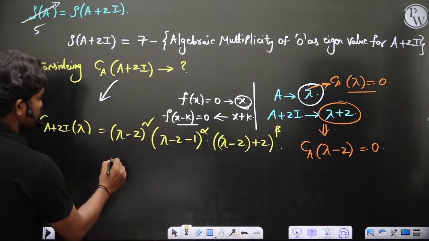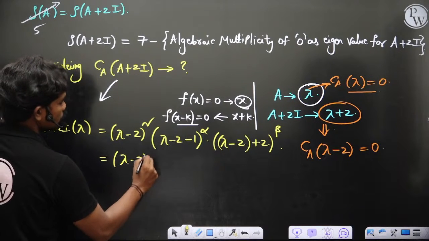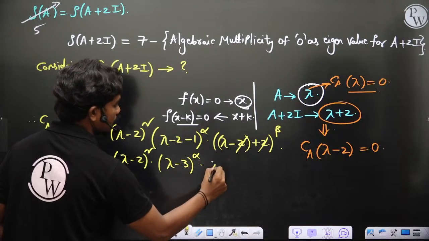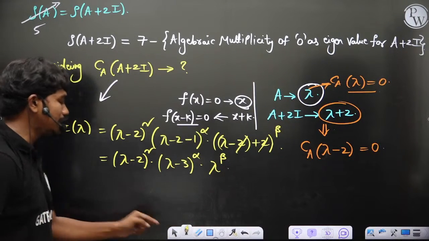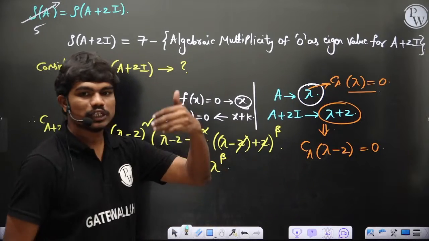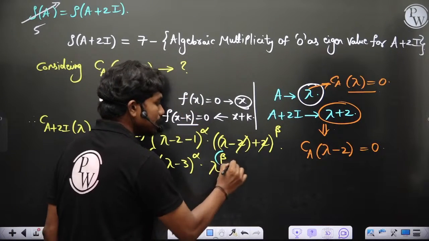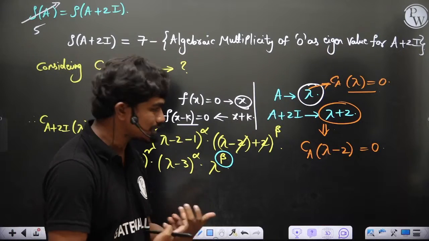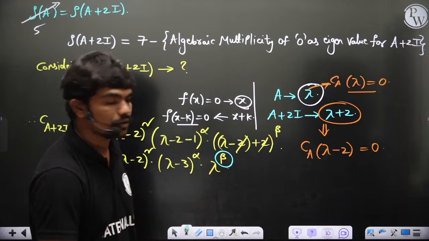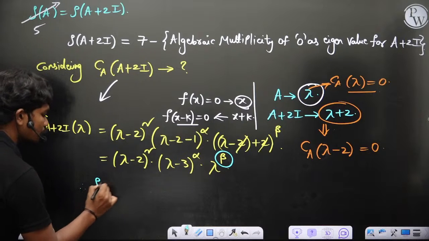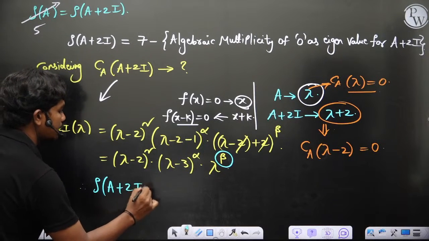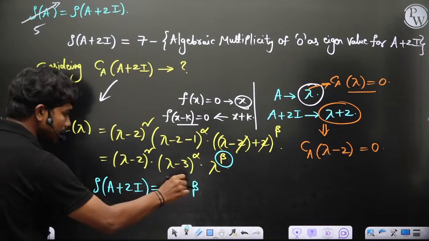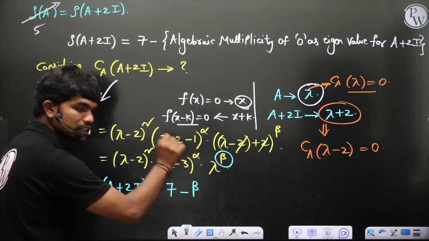Now if you simplify this, you get lambda minus 2 whole square, lambda minus 3 whole power alpha, and minus 2 plus 2 cancels, giving lambda power beta. Which means if you calculate the eigenvalues of A plus 2I, you will get beta zeros. So the algebraic multiplicity of 0 as eigenvalue is going to be beta. Therefore rank of A plus 2I is equal to 7 minus beta, because beta is the algebraic multiplicity of 0 as eigenvalue.